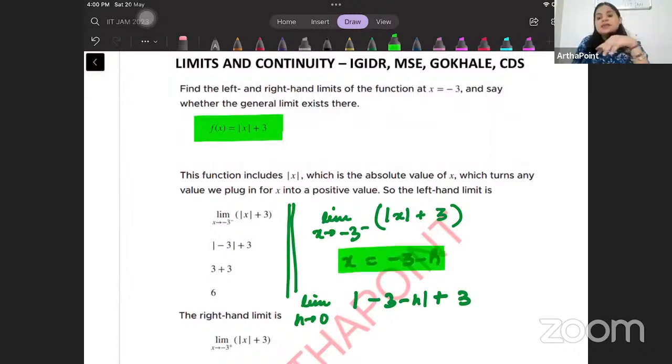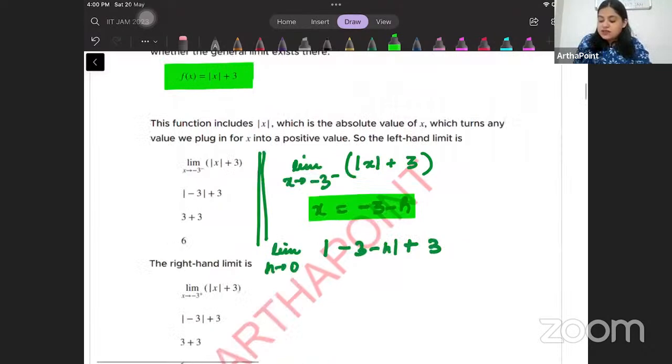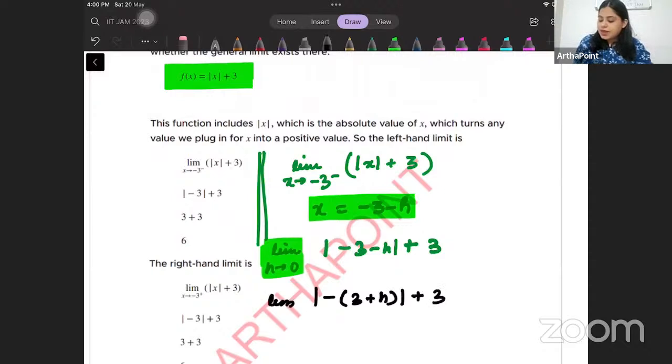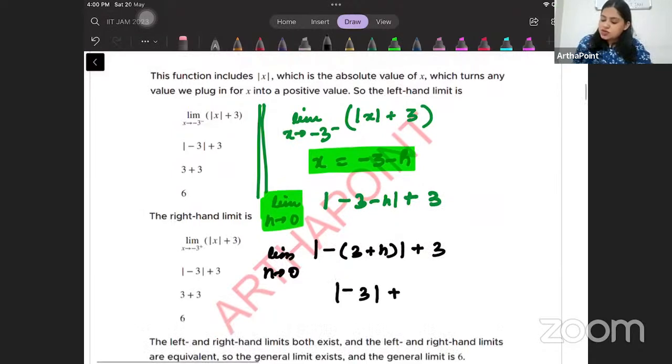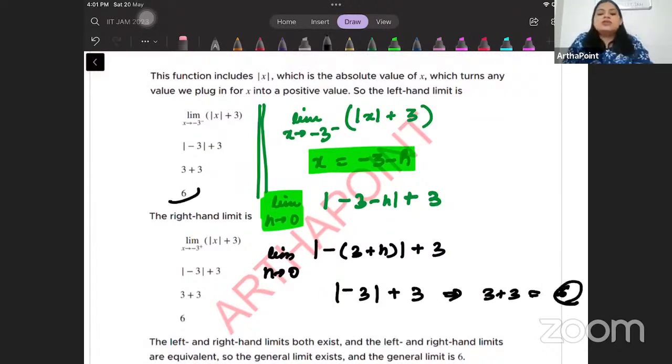Okay, I am subtracting something from minus 3 and I'm going towards minus 3. But because I have to be very close to minus 3, h has to be close enough to 0. So now what you can do is: this is minus of 3 plus h, plus 3, limit h approaches 0. This is minus 3 plus h, plus 3. This will be 3 plus 3, this will be 6. So the answer will be 6.